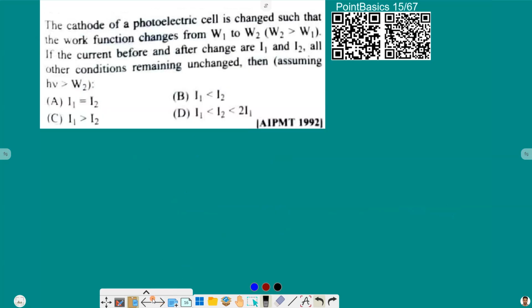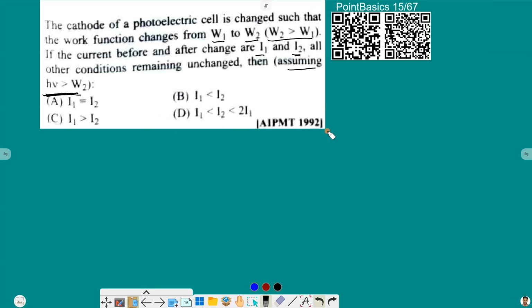Let us move ahead. The cathode of a photoelectric cell is changed such that the work function changes from W1 to W2, where W2 is greater than W1. If the currents before and after changing are I1 and I2, with all conditions remaining unchanged, assuming the energy of the incident radiation is greater than the work function, we have to find the condition for the current.